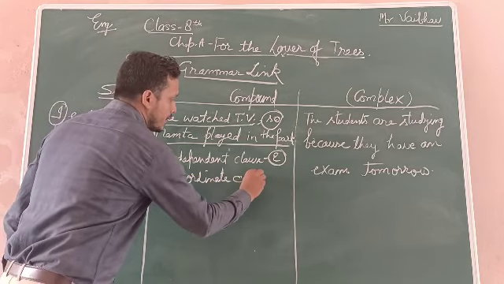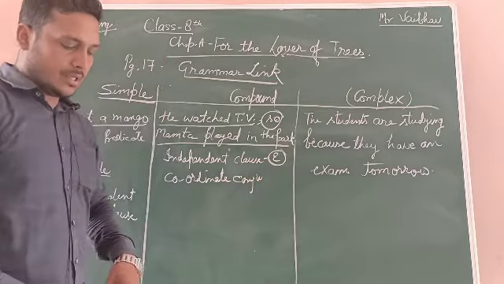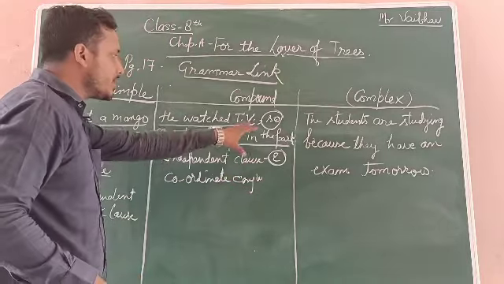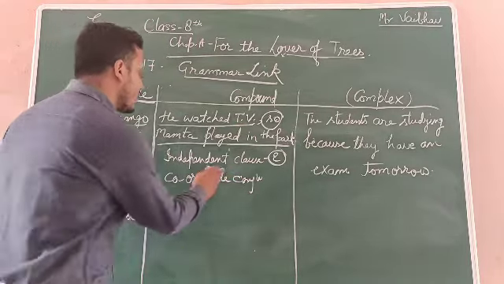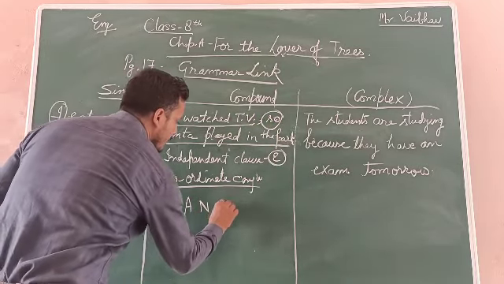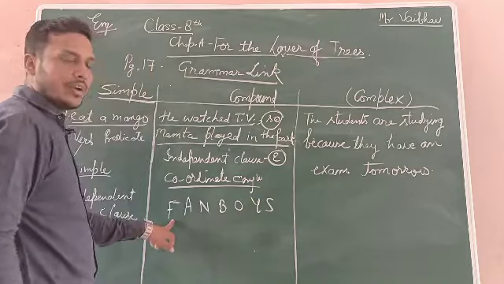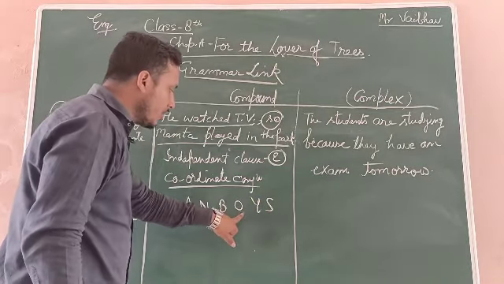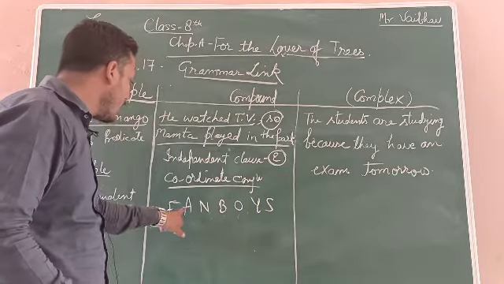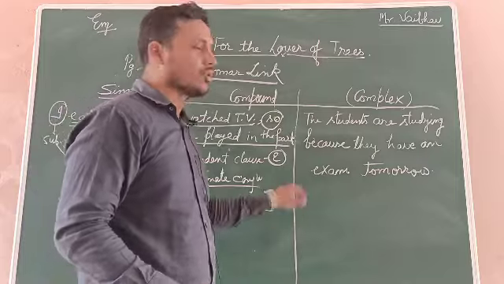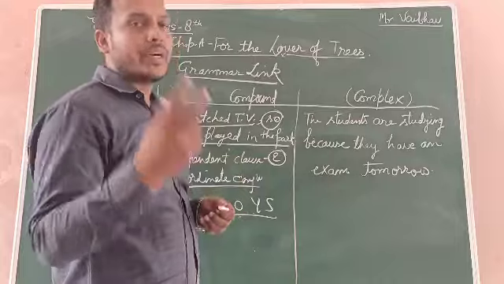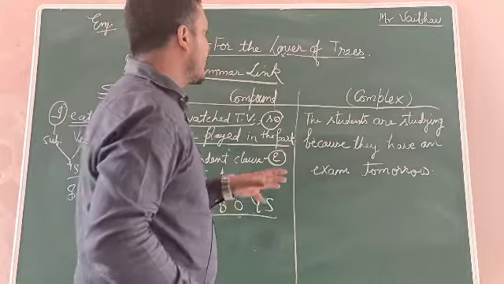Coordinate conjunction. As you know, in grammar, rules are important, but how many rules can we learn? It's not easy. So without learning, just like a formula, we will learn. We will start with the coordinate conjunctions, and you only have to know 7 coordinate conjunctions. This is FANBOYS: for, and, nor, but, or, yet, so. Again: for, and, nor, but, or, yet, so. If these 7 conjunctions come in a sentence and join two independent clauses, that is called a compound sentence.